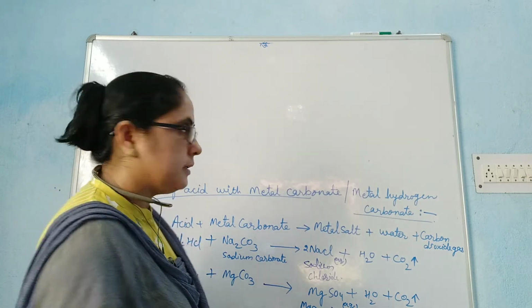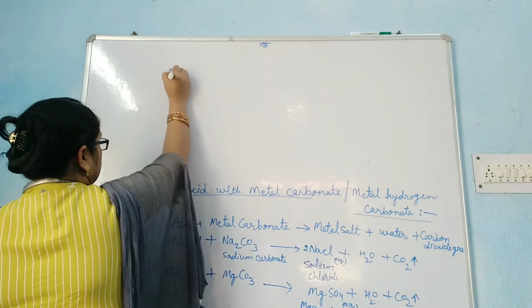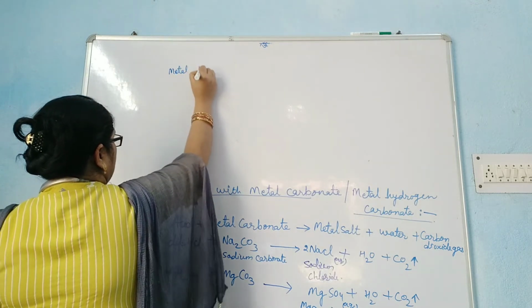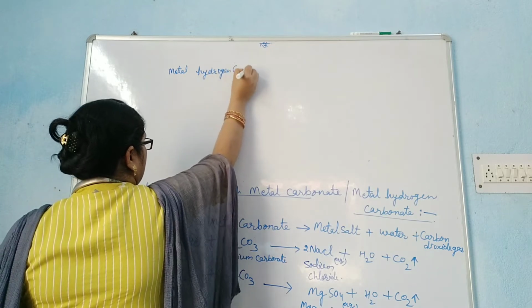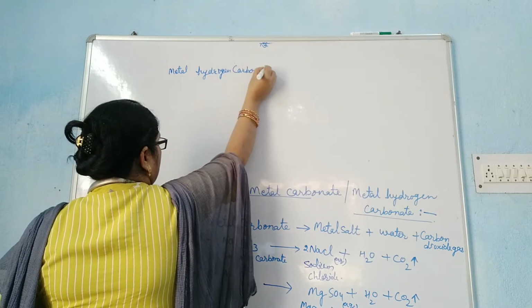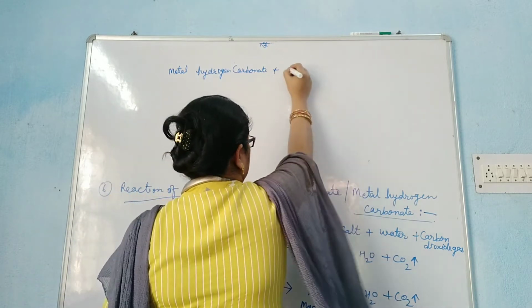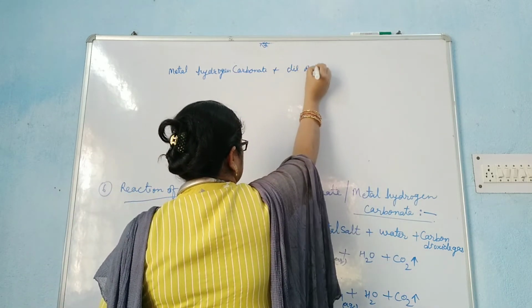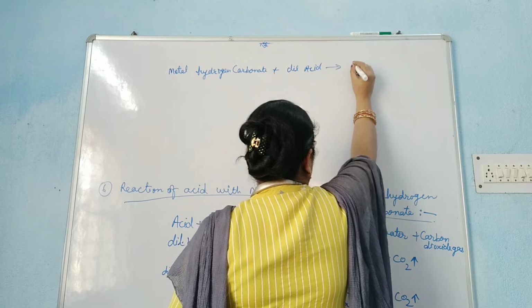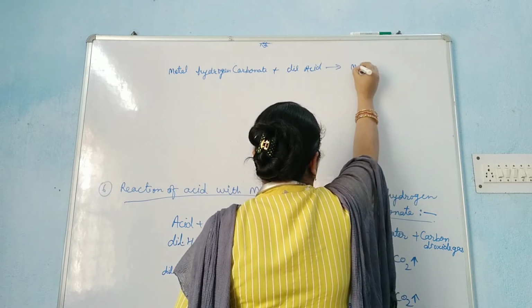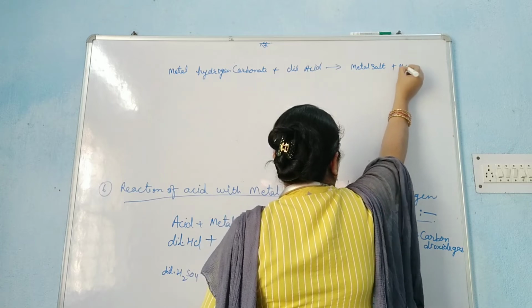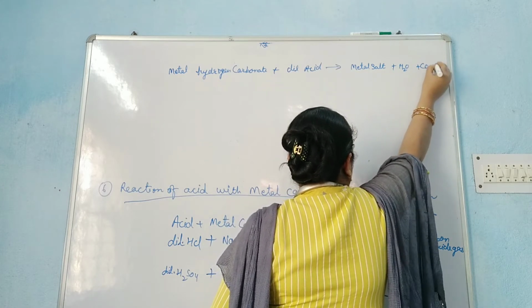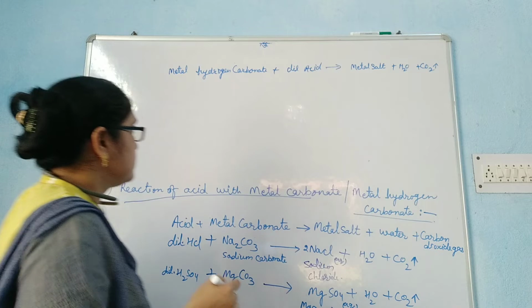The general equation: metal hydrogen carbonate combined with dilute acid forms the respective metal salt with water and the evolution of carbon dioxide gas.